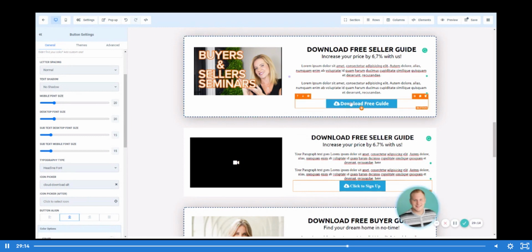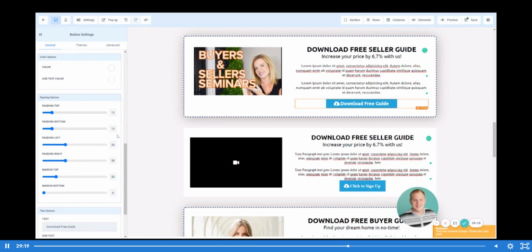But there is something that I'm noticing. We do have a little bit more of a buffer on the top than we do on the bottom because this is crammed right up on that text. So I feel that we should definitely expand this out.